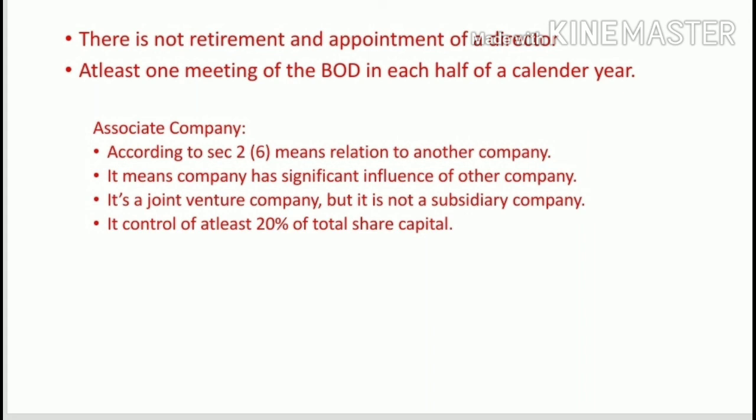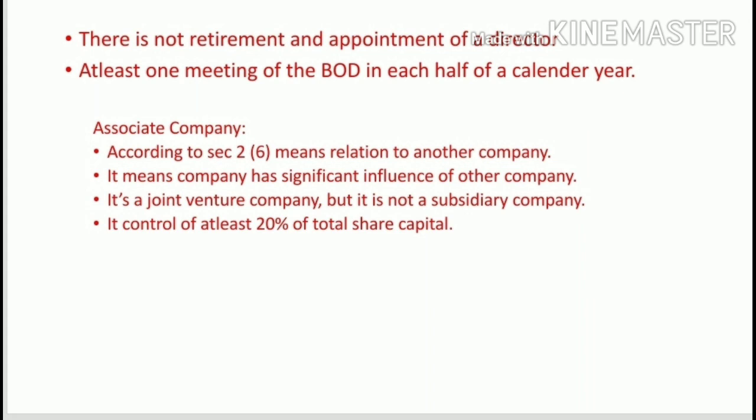In this type of company, 20% of the share capital is owned by the other company. The other company will take major business decisions towards the associate company, but we do not consider it a holding company. The other company will not become a holding company. The associate company will not become a subsidiary company, but we can consider it a joint venture company.